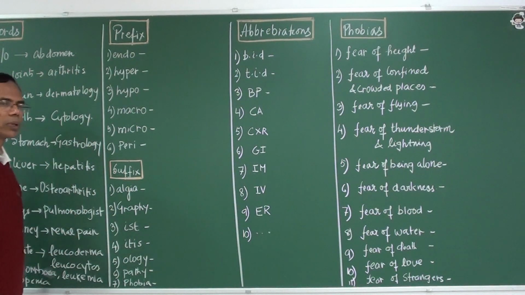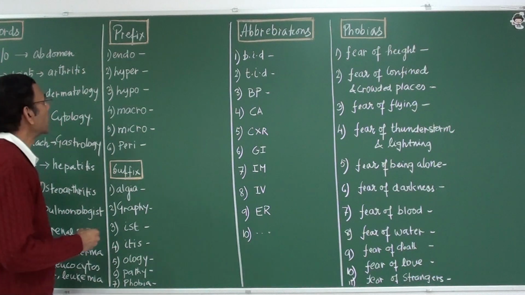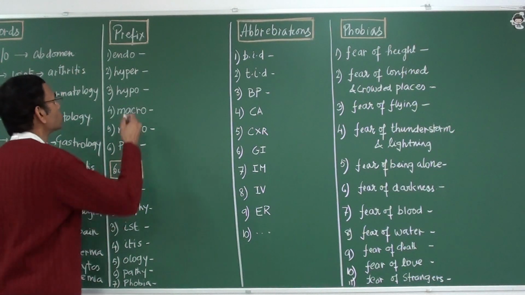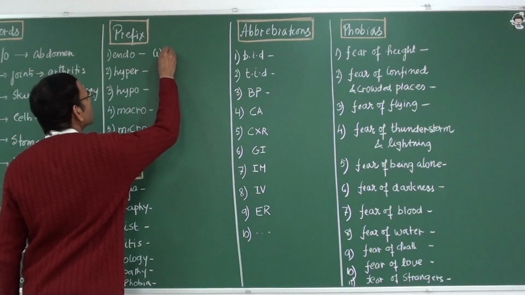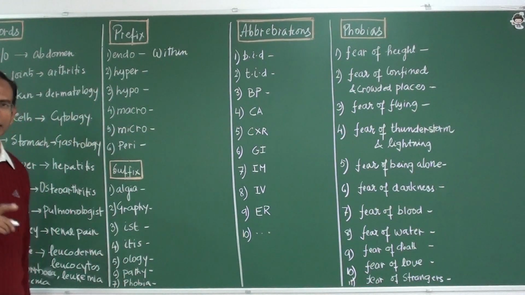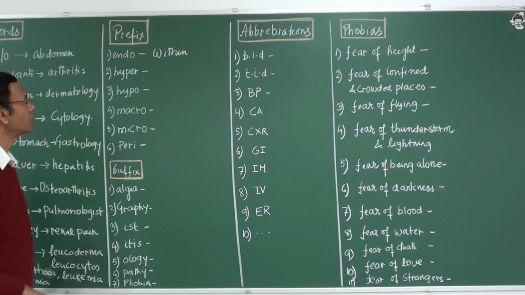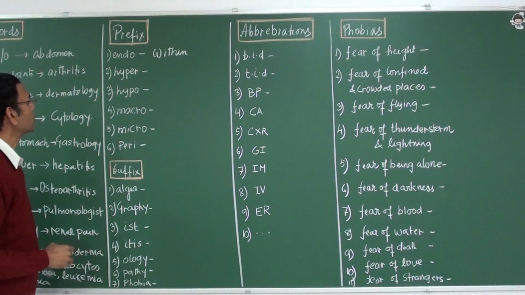So endo means within, as in endoscopy. Endoscopy is a very nice word. Endoscopy means seeing within. Endo means within.